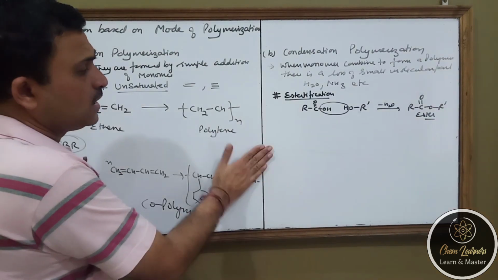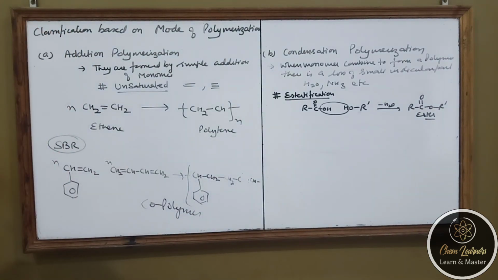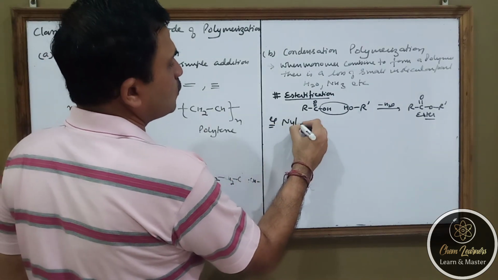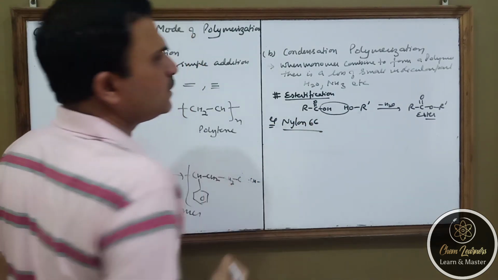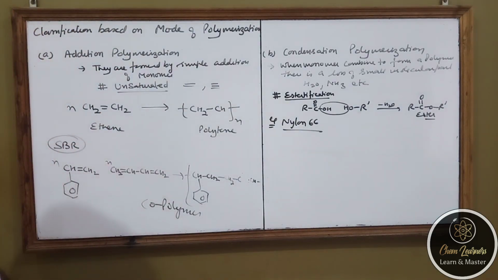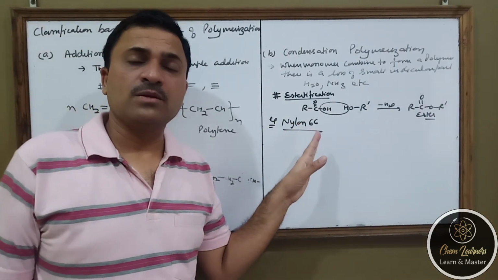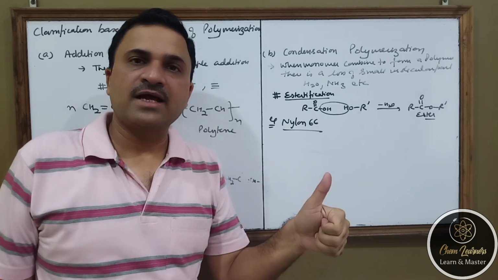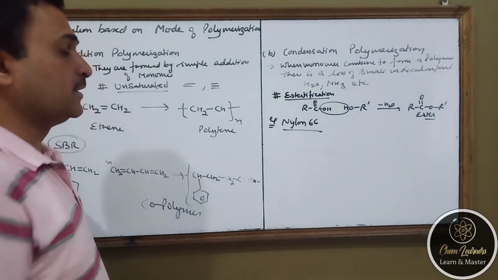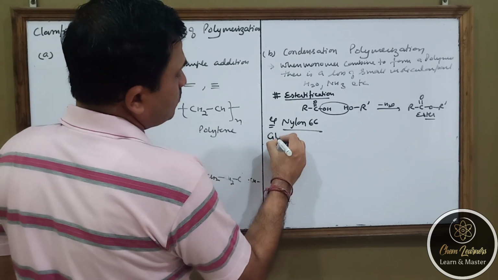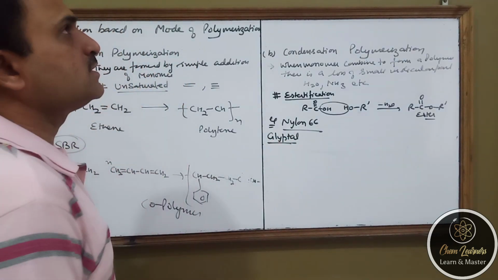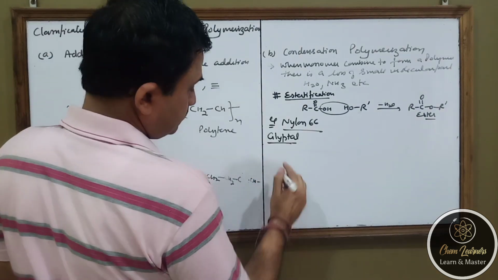So this is a polymer, and in this example, one is nylon 66. That I have already told you. It is a condensation polymer. How is it formed? The condensation polymer nylon 66 is obtained by the condensation of adipic acid and hexamethylenediamine. The example has been done. Now, I explain one more example. One is called glyptal. Now, what happens in glyptal?